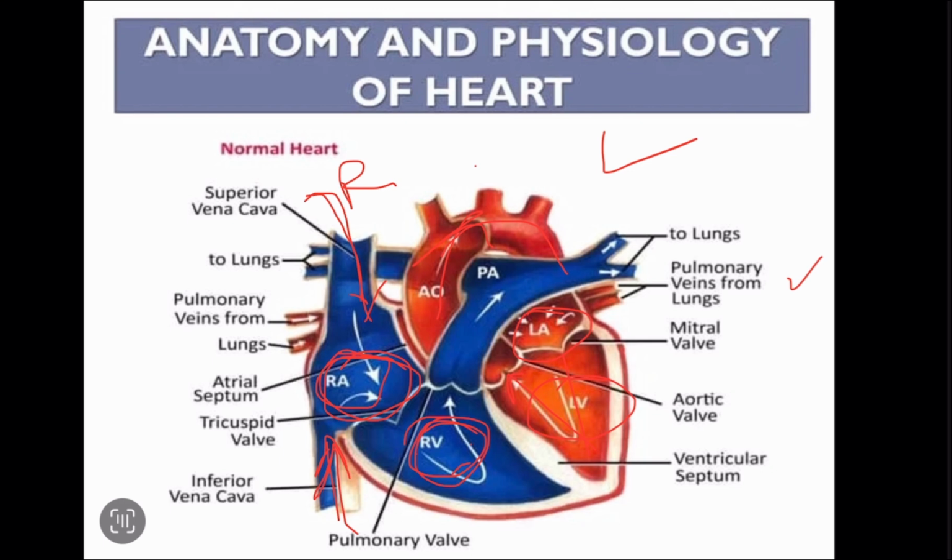So this blue part is containing the deoxygenated blood. That is because from the superior vena cava and inferior vena cava you get the blood, and this blood is pumped through the pulmonary artery into the lungs. Red is the oxygenated blood which enters through the pulmonary veins into the left atrium and left ventricle, then is pumped out through the aorta into the systemic circulation.